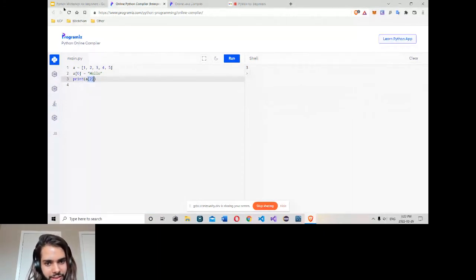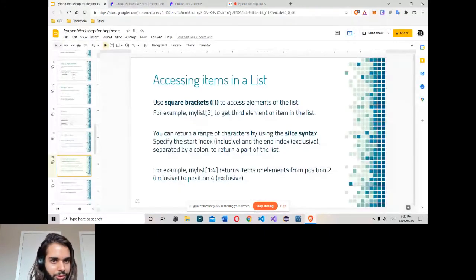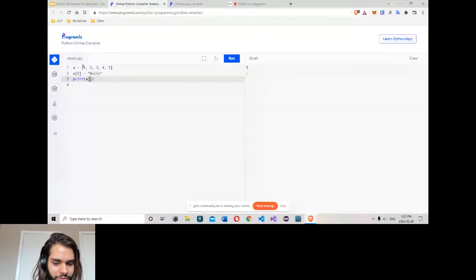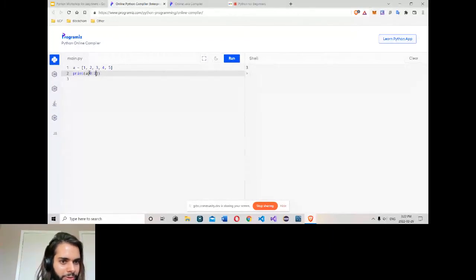You can return a range of items using slice syntax, same as with strings. So how do you do it? Same stuff. I'm going to start with 0. Let's remove this line here. And I want maybe 0 to 3. So it's between 0, element 1 and 2. Run it. 1, 2, 3.